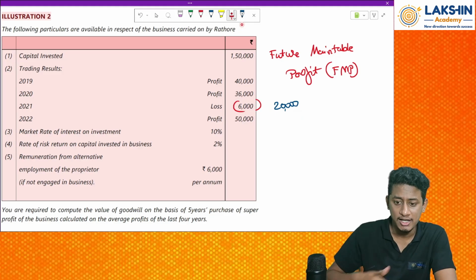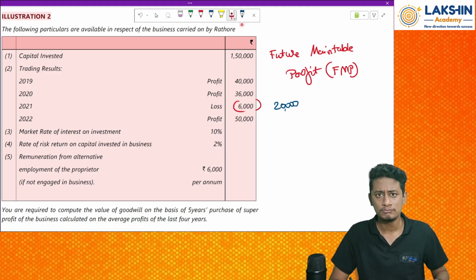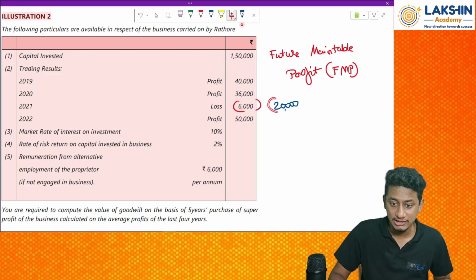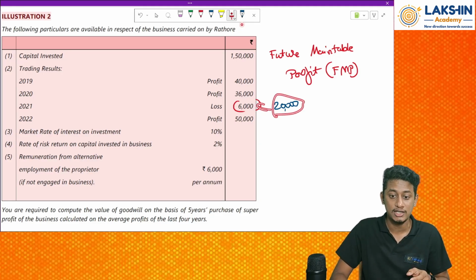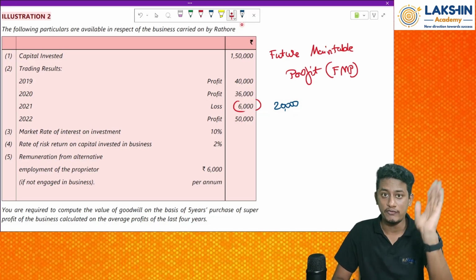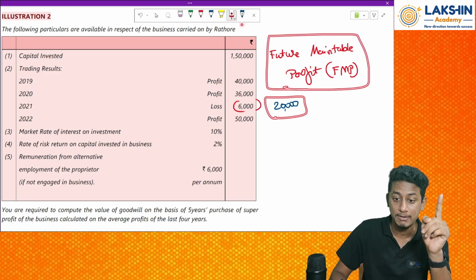But assume that, will this lockdown or this loss be incurred every year? No, right? In the future, this might not repeat again, because I now know what to do and what not to do. Because of that, this loss will not be incurred in the future. So I need to change the loss over here. I need to add this back to find the actual future profit, to find the future maintainable profits and goodwill.